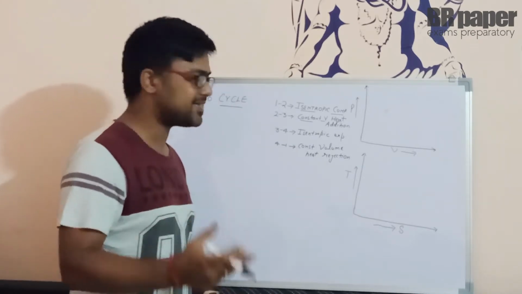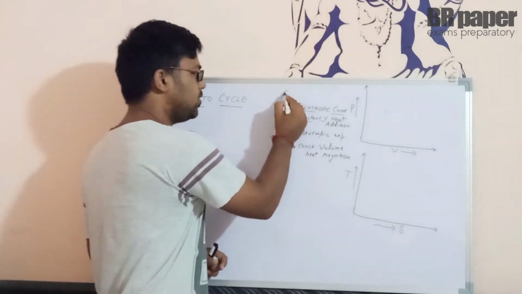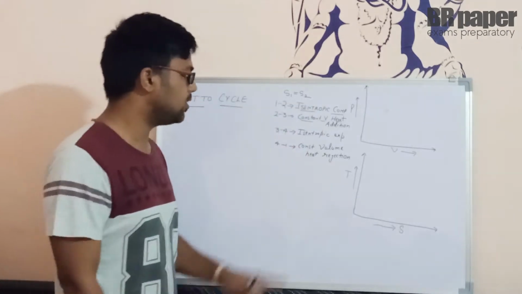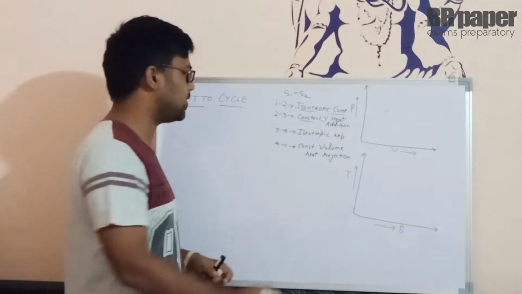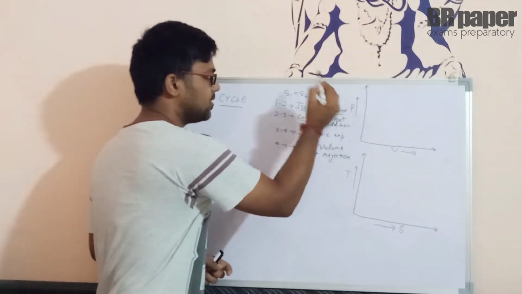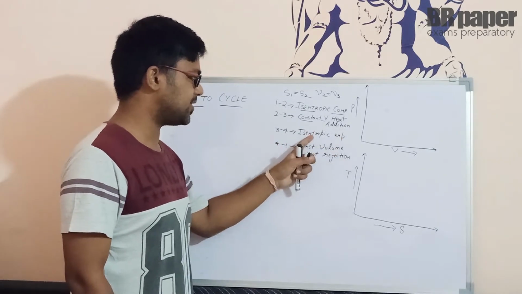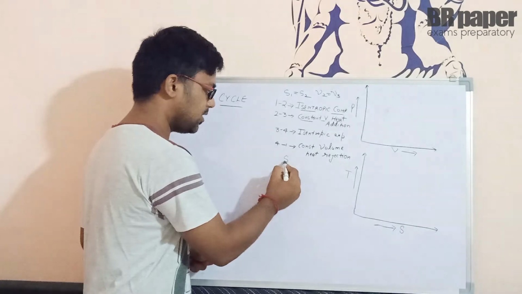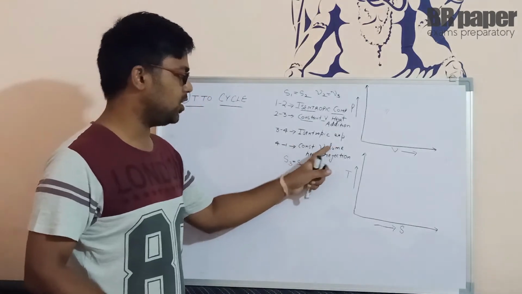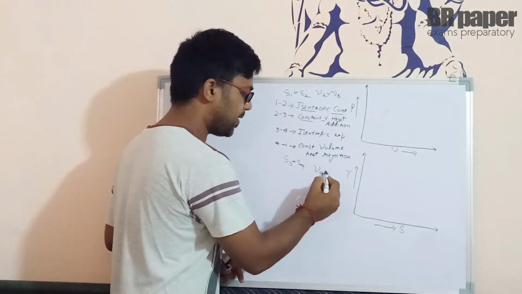So from 1 to 2, we are saying it is isentropic. It means the entropy remains constant. So S1 will be equal to S2. Clear? From 2 to 3, the volume remains constant. So we can say that V2 will be equal to V3. Clear? And for the remaining two, 3 to 4 is expansion process, but it is isentropic again. S3 will be equal to S4. And constant volume heat rejection from 4 to 1 says that volume at point 4 will be equal